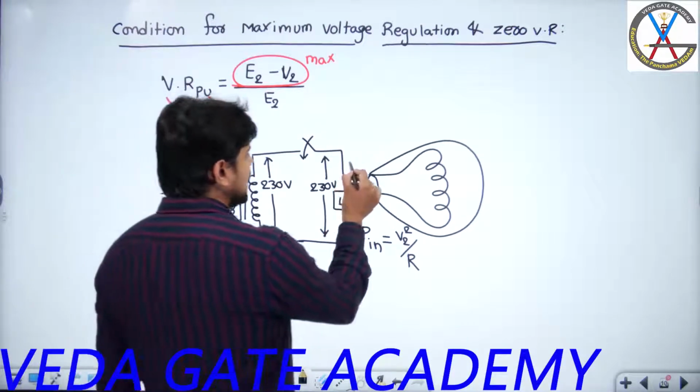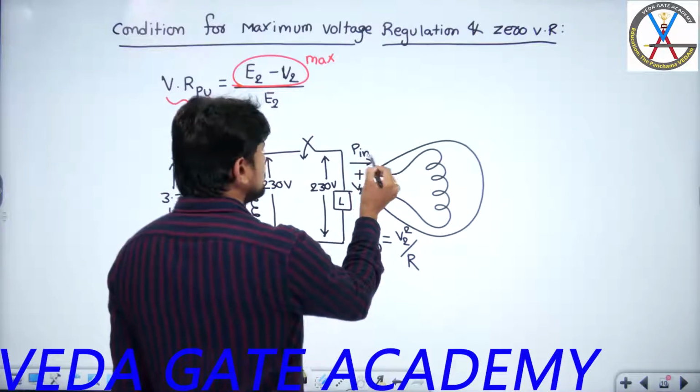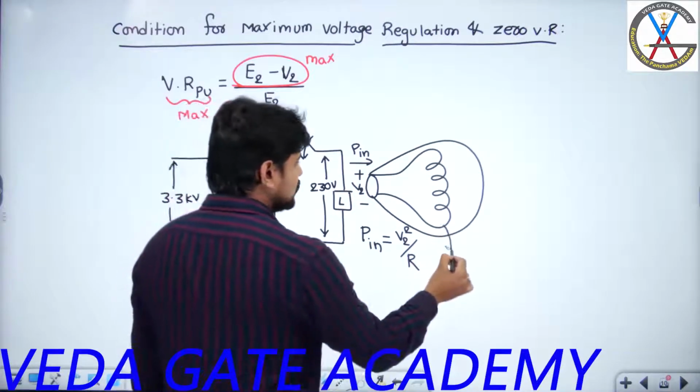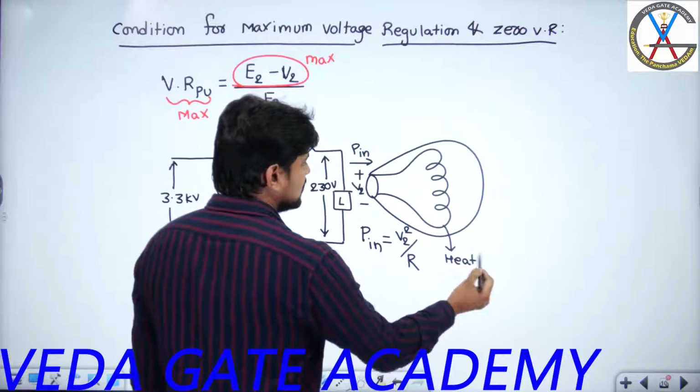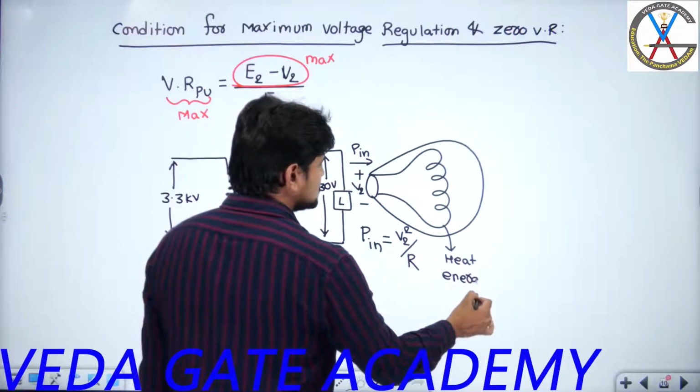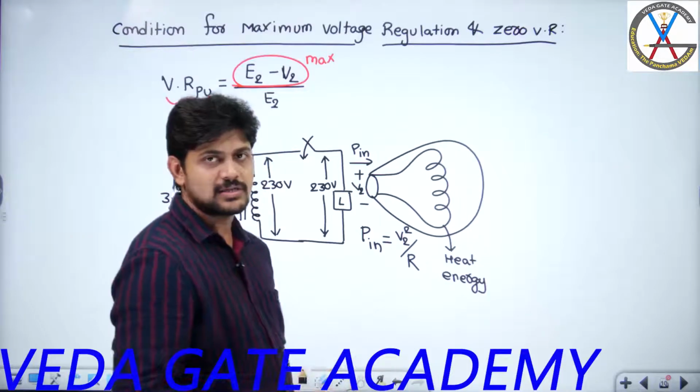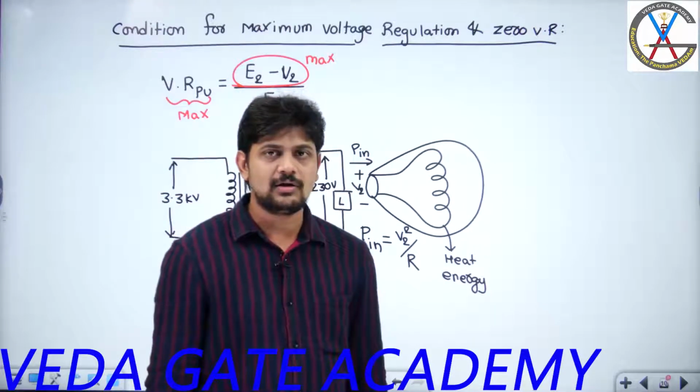As I said in the previous session, it will draw input energy and convert it into heat energy, and the heat energy will change the tungsten filament into a red hot condition, which will then become a white hot condition.